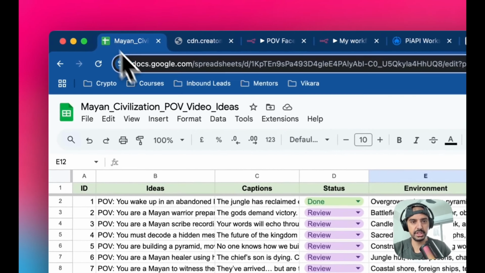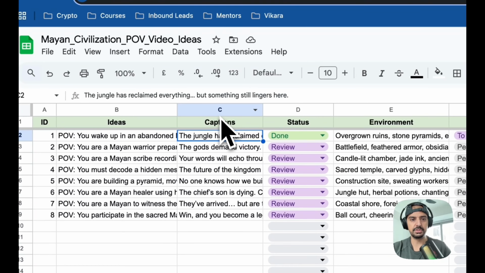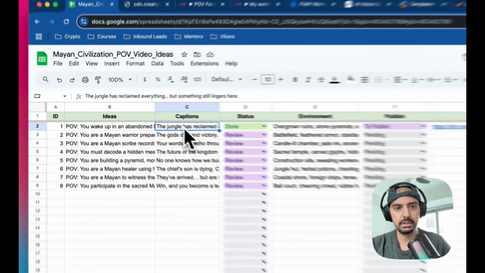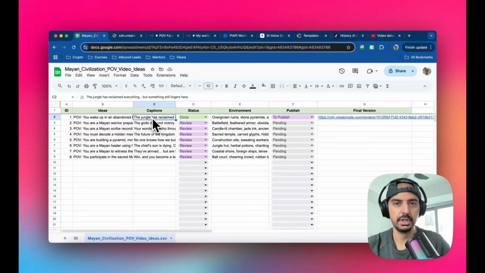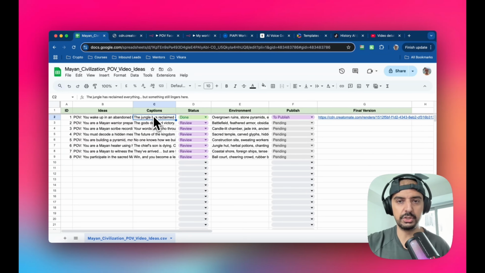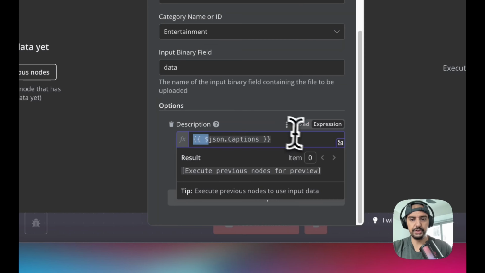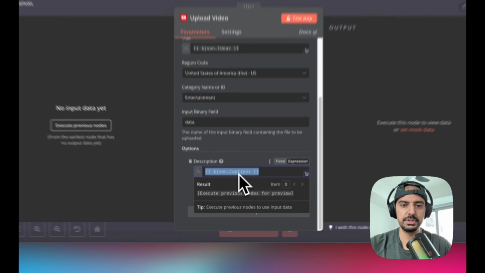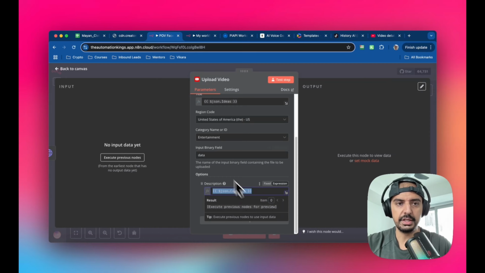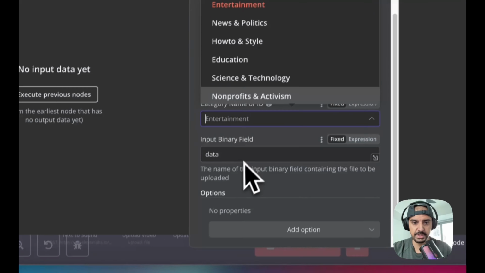So if you go back to the original sheet, it's this here, it's captions. We're just using the same thing, right, as what we use for the captions. And we put that into the automation. We're just now gonna do the same thing and just keep it as simple as possible, right? So if I grab this, it's just a JSON field, it's just a dynamic variable, which just means that it's pulling it from the captions column inside of the Google Sheets module, the first Google Sheets module at the start of the automation. That's all it means.